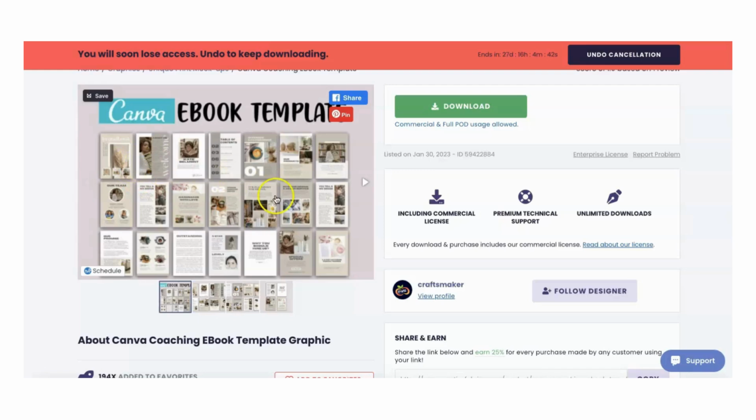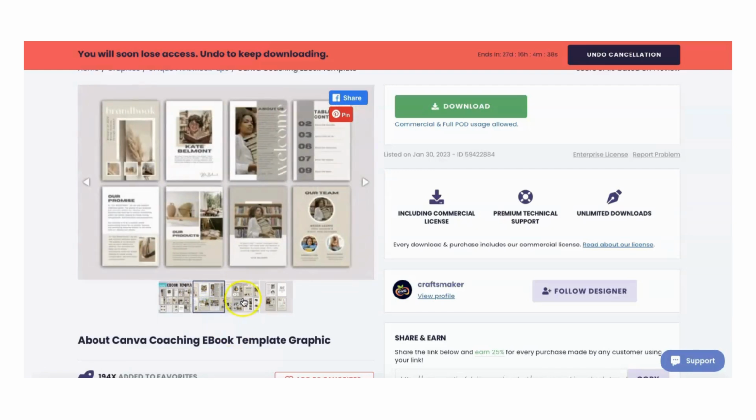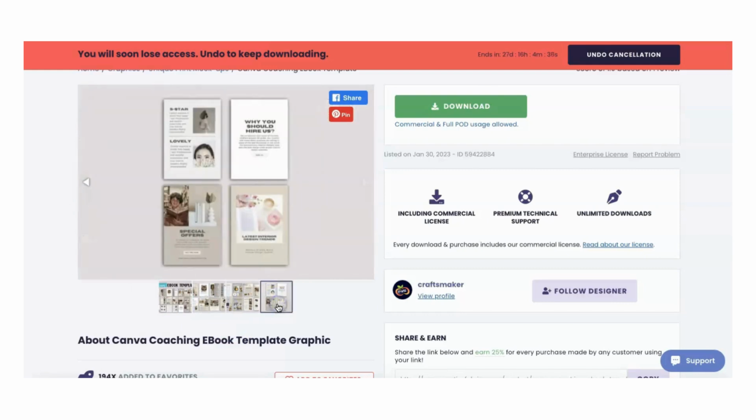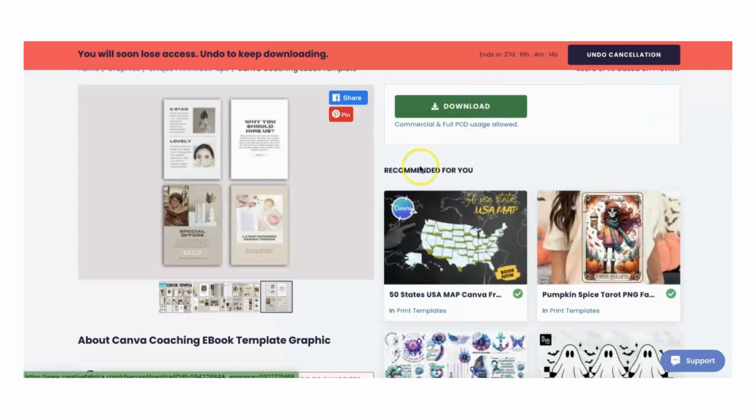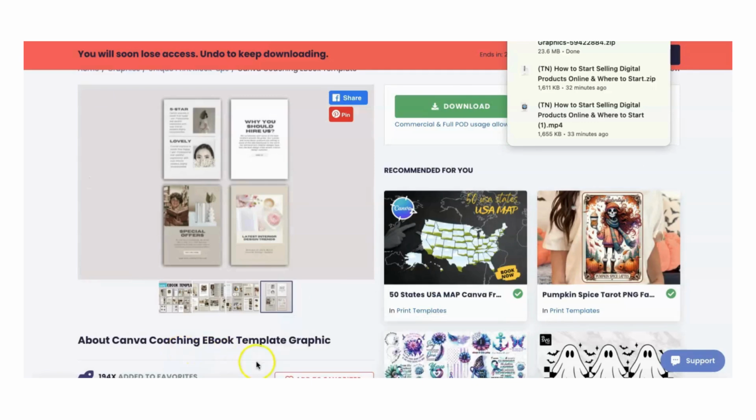And as you can see, it gives you the chapter outlines and everything here. And if you need a full overview, let's see, what I'm going to do is download this one. Now, I do have a year membership that gives you unlimited downloads. You can pay month to month. I find that I get a better value by paying by the year, okay? So I'm going to download this one just so that I can show you exactly what it looks like, okay?